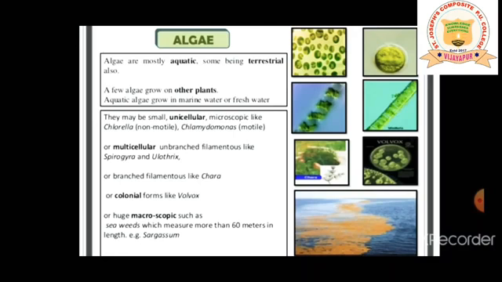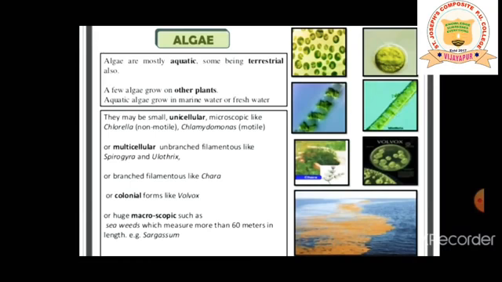Now coming to the multicellular. Just now I said about algae which are unicellular. Now I will be telling about the algae which are multicellular. They are unbranched filamentous. So the example for this is Spirogyra and Ulothrix.